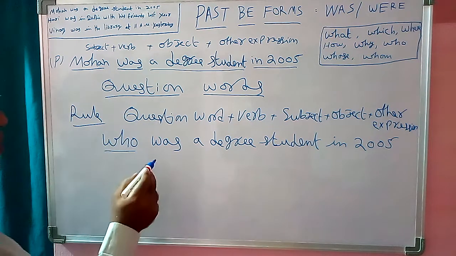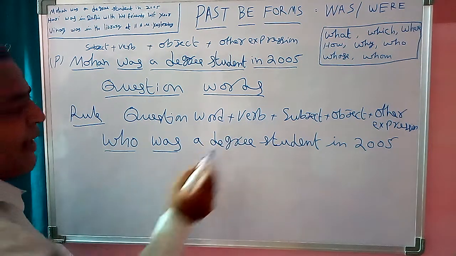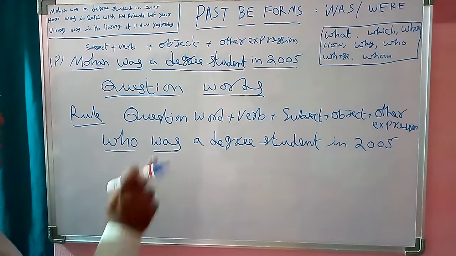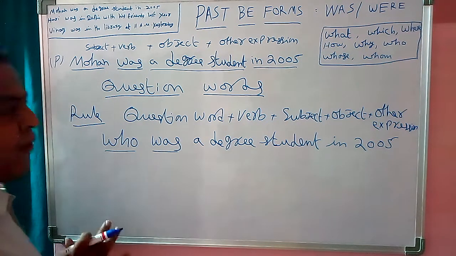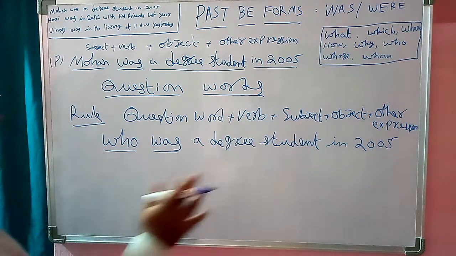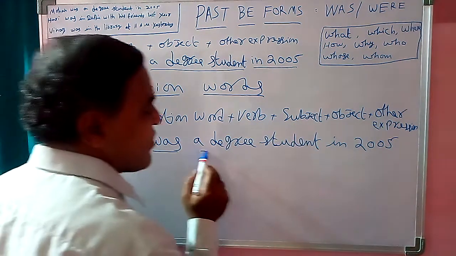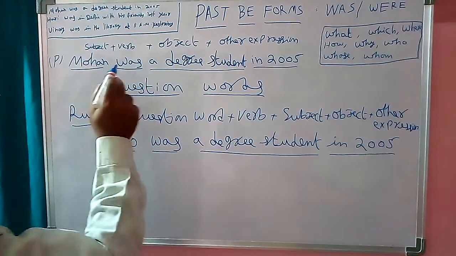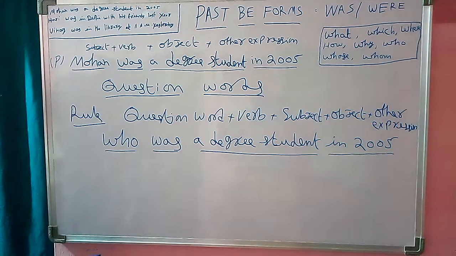Who, question word. Was, verb. Here we did not write the subject. In the question, the answer is not available, so here we don't write the subject. Next, object, a degree student. Other expression, in 2005. Look here, Mohan was a degree student.